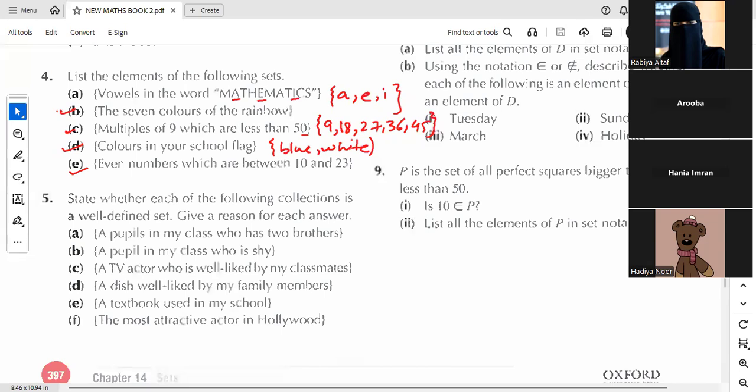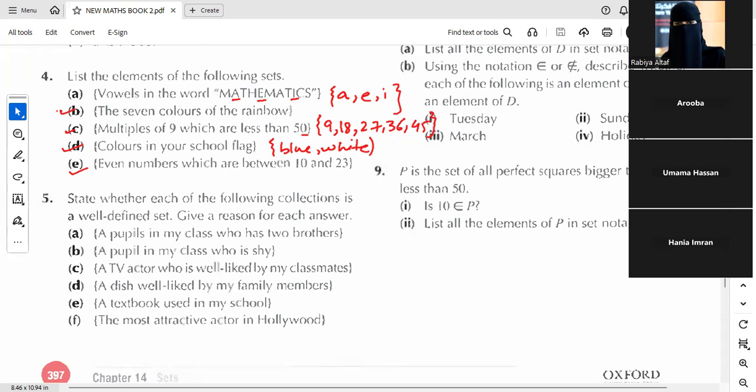Hibana, please unmute yourself. Yes, Umama, do you want to speak?